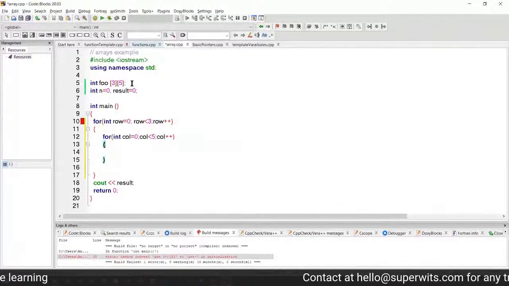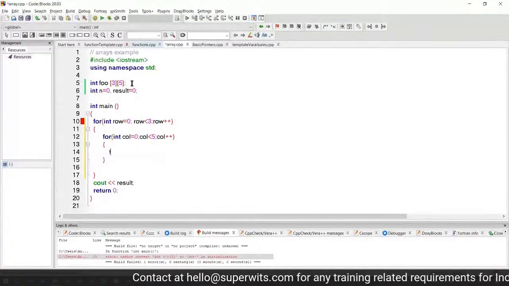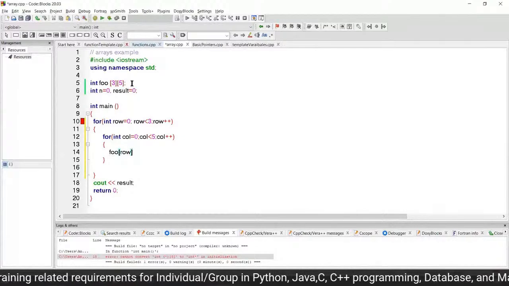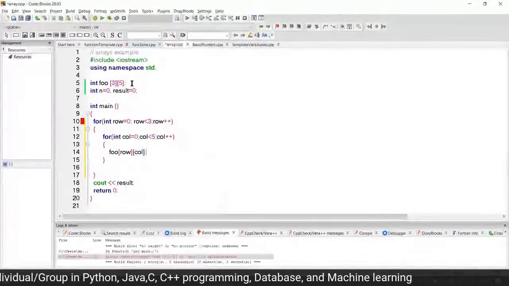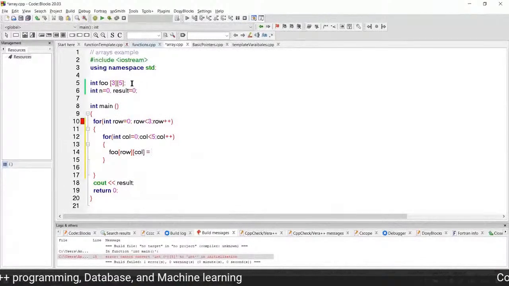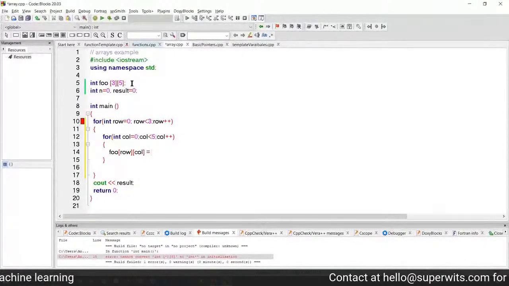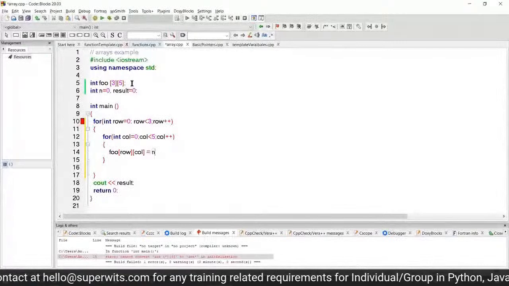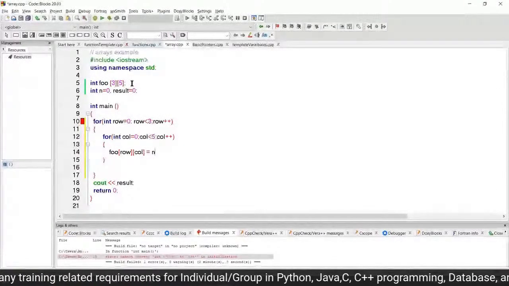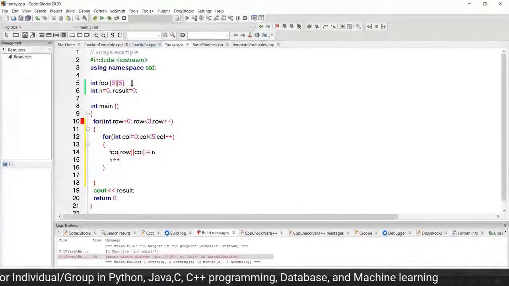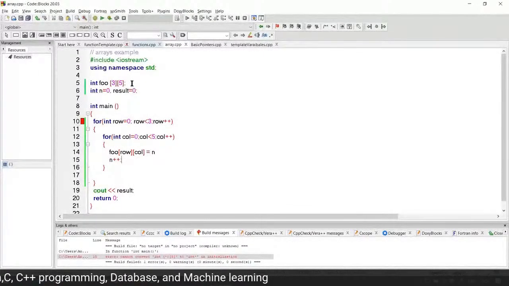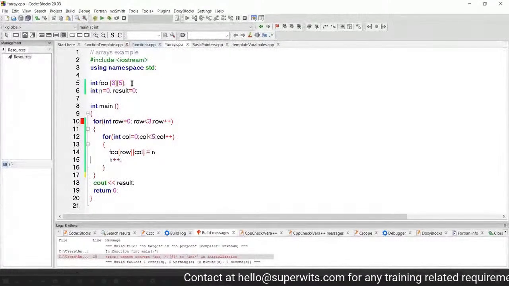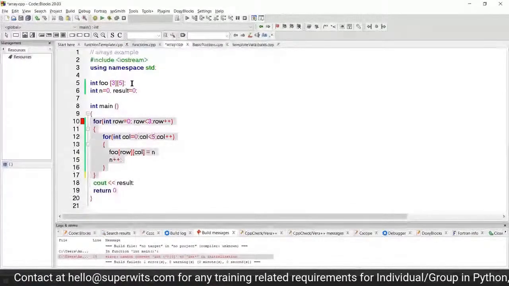And after that, what I'm going to do is I'm going to have a foo where I'm going to use row for the first square bracket and column for the second square bracket, and that value will be stored at this particular place. So maybe I'm going to store a certain value. Let's say I'm starting from n itself. So n is going to be here, and after this particular part, n will be incremented, so that each particular value is going to have a new value, right? It should be incremented by 1. So once we have this, now we have done this for the insertion purpose. We can do it for the printing purpose as well.